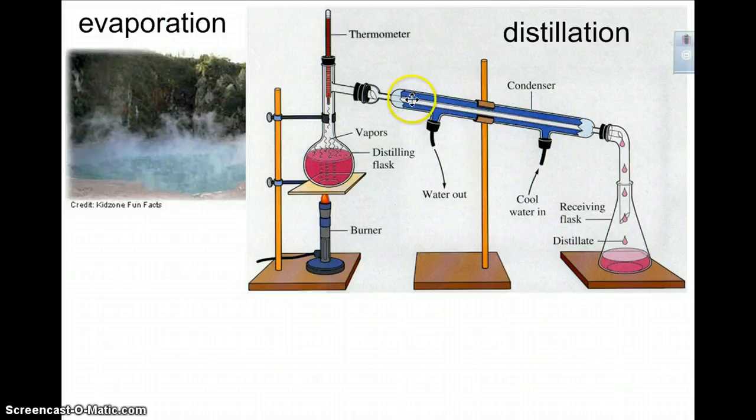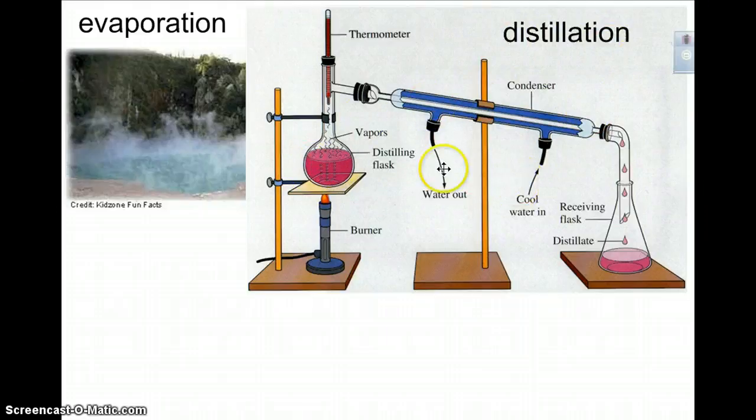Evaporation. What? I didn't know evaporation could be used to separate a mixture. Well, now I do. So evaporation, it's going to take the liquid water out of whatever mixture it is. So, for example, this pond here, all of the water is being separated out of all of the sediments and everything else that's in there. Evaporation is also used in the method for distillation.